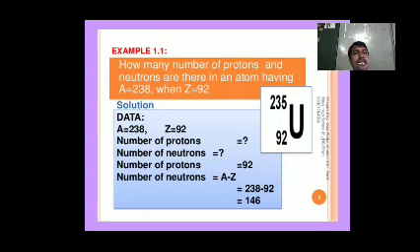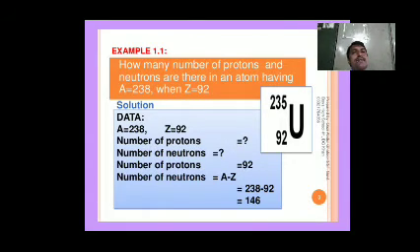Therefore, the number of protons is indicated by the Z value, that is equal to 92. Number of protons is equal to 92. Number of electrons is also 92 in uranium. Number of protons 92, number of electrons also 92.